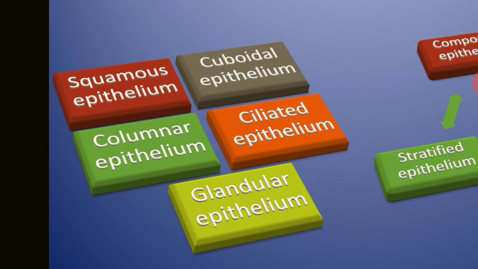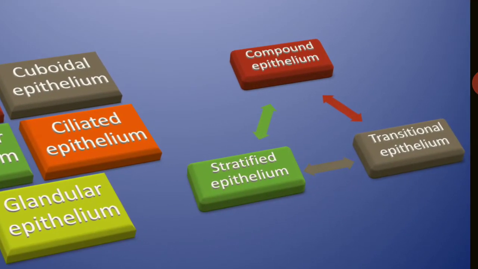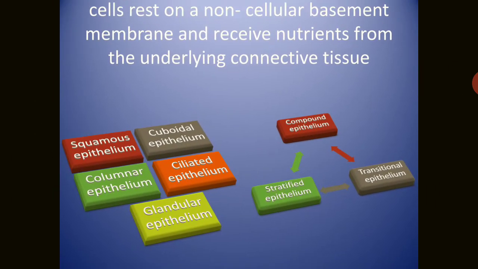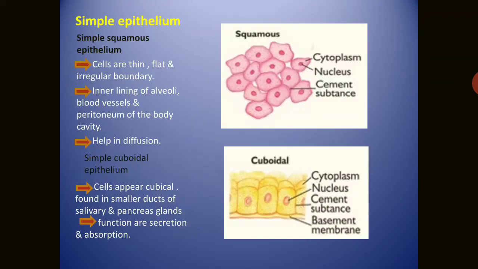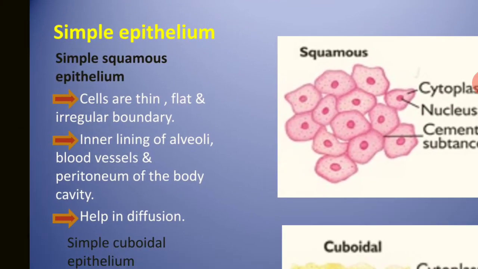Simple epithelial tissues are squamous type, cuboidal type, columnar, ciliated and glandular. And compound epithelial tissues are of two types. One is known as the stratified and second is known as the transitional. So these are the simple and compound epithelial tissues. Now come to the simple epithelial tissues.